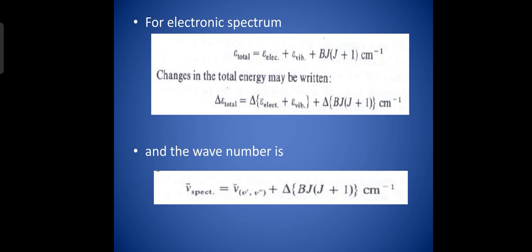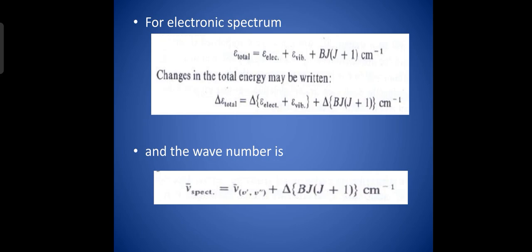We know that epsilon rotation is BJ into J plus 1. We are neglecting the centrifugal stretching here, and changes in the total energy may be written as delta epsilon total is equal to delta of epsilon electronic plus epsilon vibration plus delta of BJ into J plus 1.